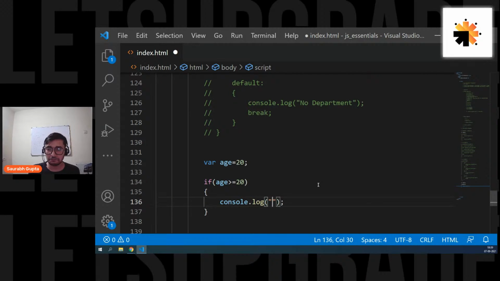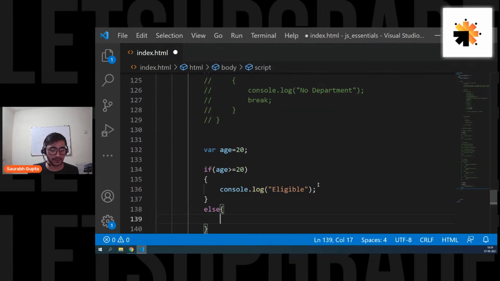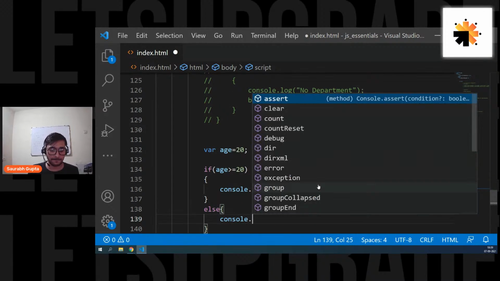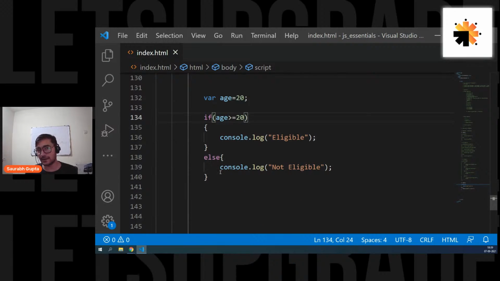Let's say something like this. Let's say you write eligible. Okay, something like that. Eligible. And let's add an else. If it is not greater than or equal to 20, simply print not eligible, something like that. Okay, so this is a normal if else statement, right?